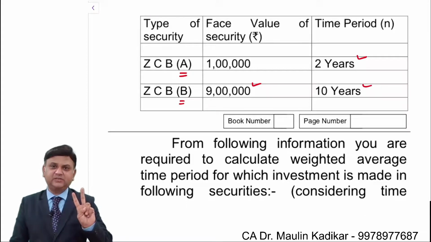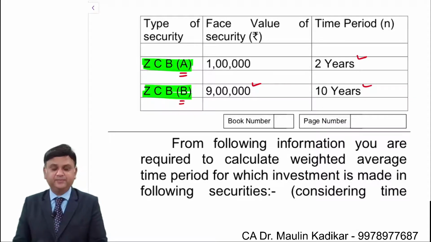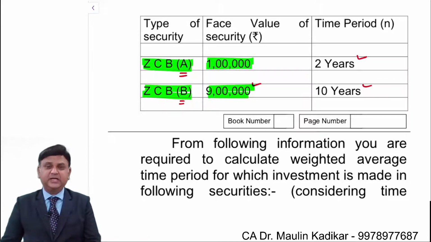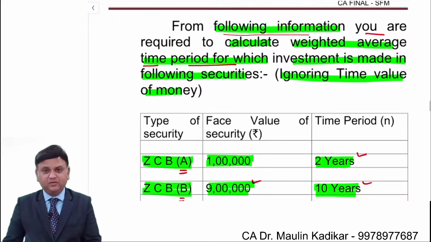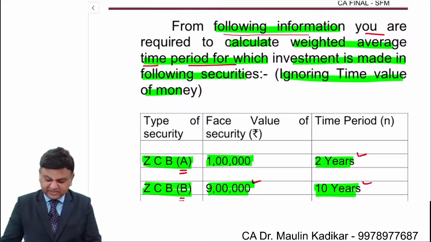There are two securities in which the investor has made investment, zero coupon bond A and zero coupon bond B. We have been provided with the face value of the security information. We understand that in case of a zero coupon bond, the redemption value of the security is equal to the face value, and that is the only cash inflow that you have. The time periods are 2 years and 10 years, and for both the securities we are required to compute the weighted average time period for which the investment is made.